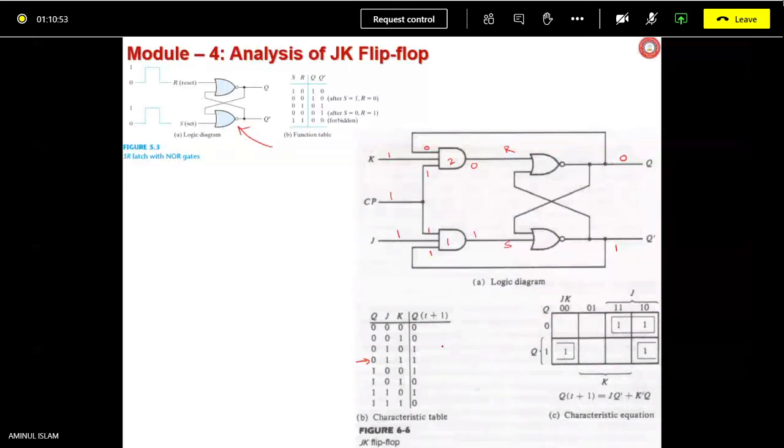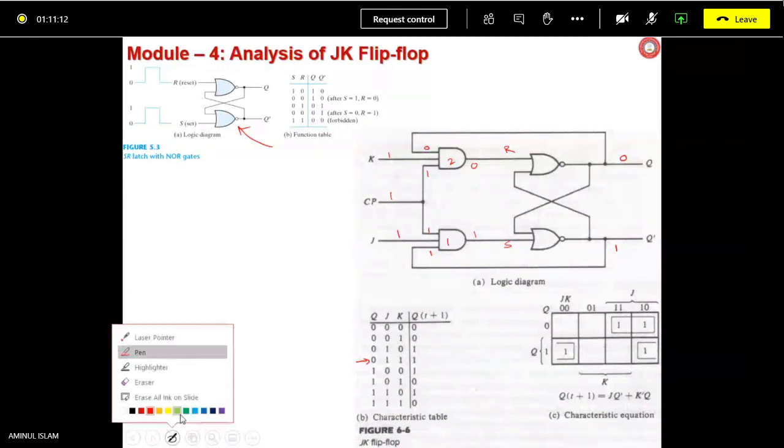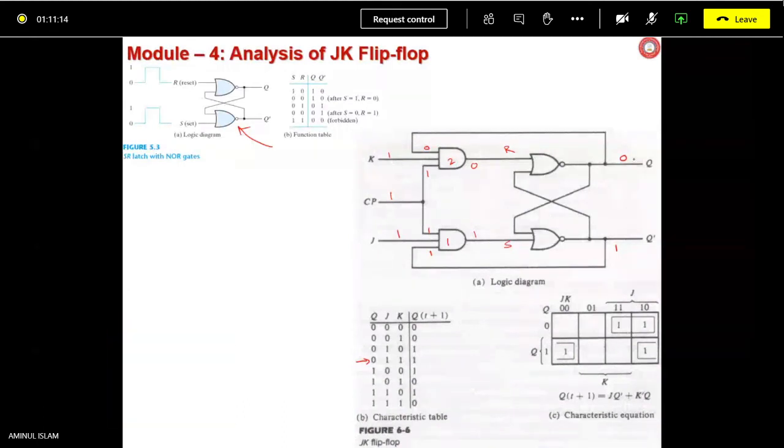So what is going to be the next output? Q equals 1, Q bar 0. So you say that now the output became 1, Q1, and this became 0. This is what we understood.